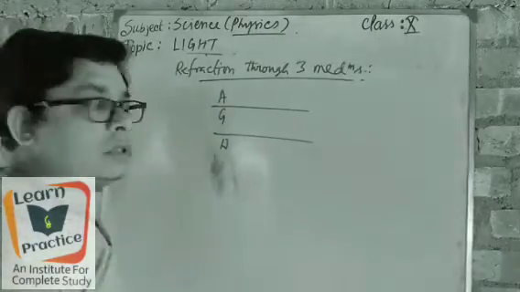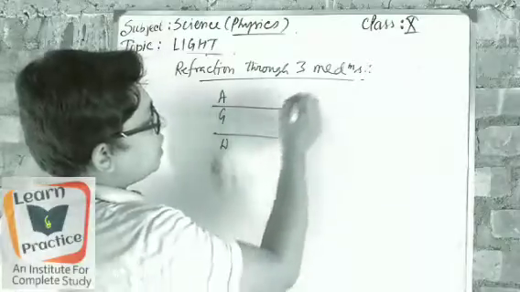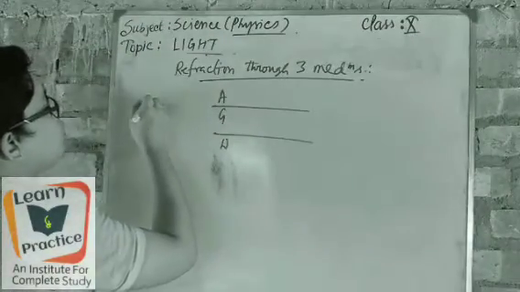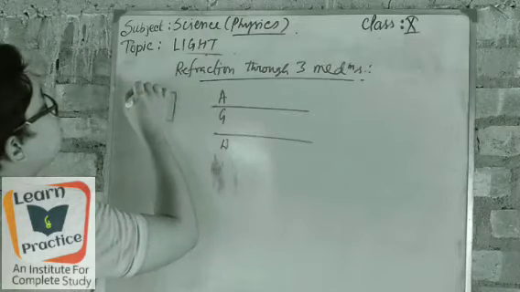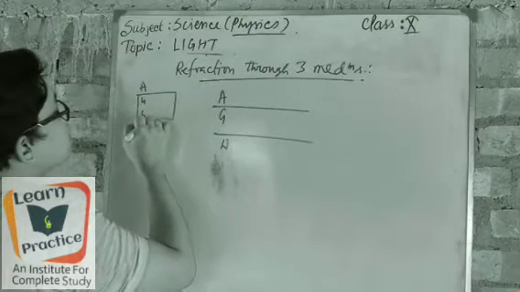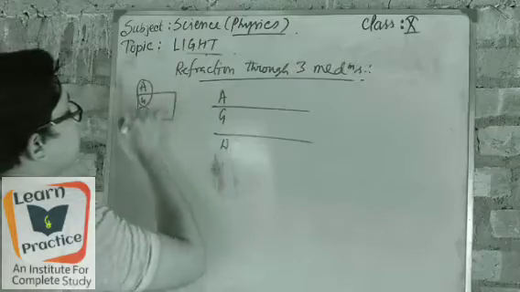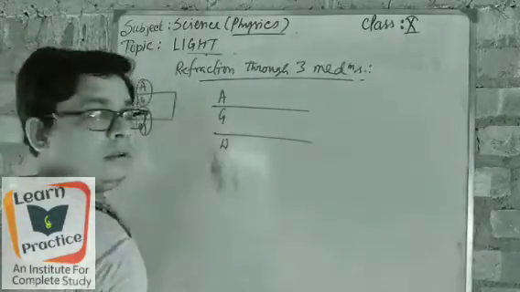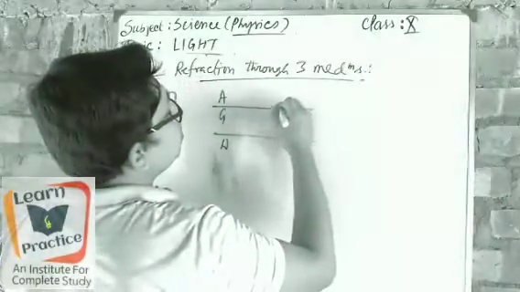Light has to pass through all three. Earlier, with the glass slab, it was air, glass, glass, air, only two mediums in an opposite way. But here there are three mediums, so let's go through it.